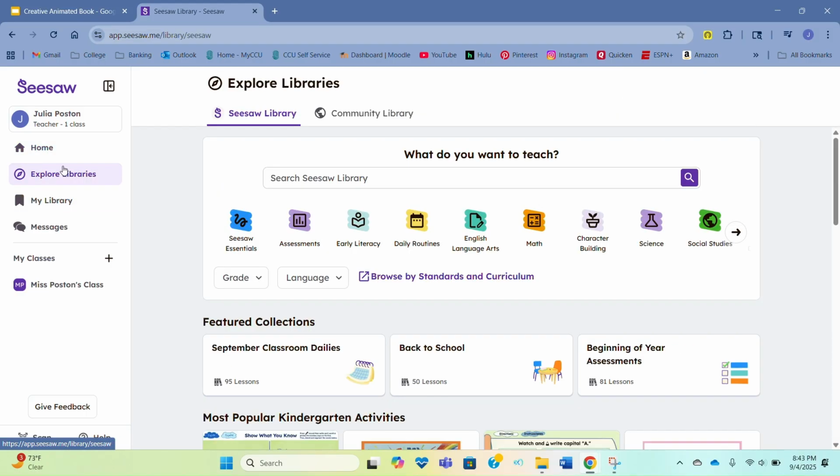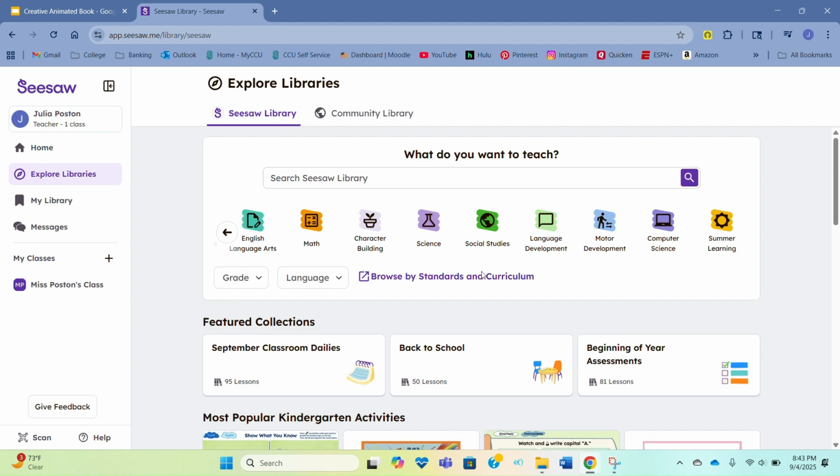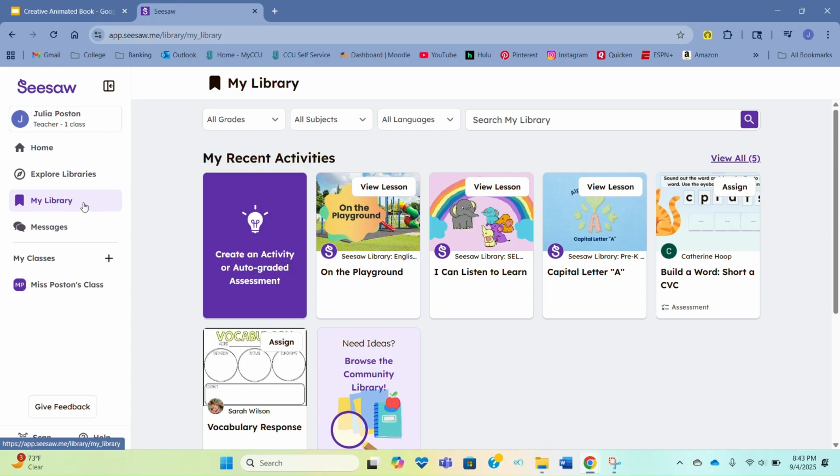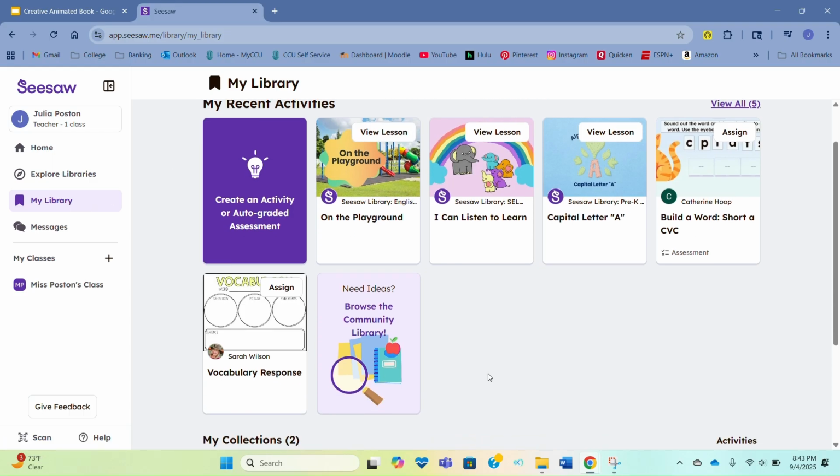The next tab is going to be your Explore page. So you can go to your community or you can just go to the regular Seesaw library where it's going to have any subject matters that you might be teaching. And then you can customize it through grade level or standards, which is also really cool. And you can just scroll down and see everything that your class would need. In my own library, these are the ones that I've saved so far and things that I like for my class.